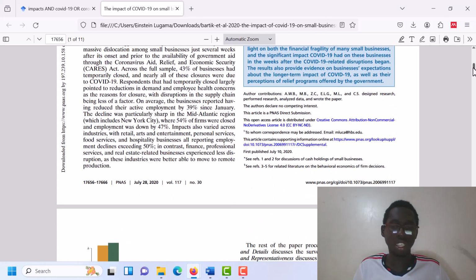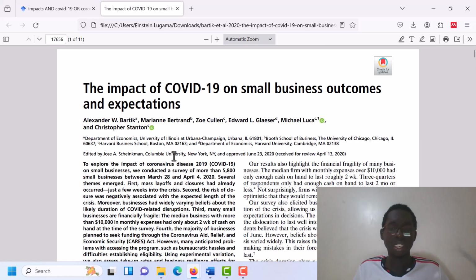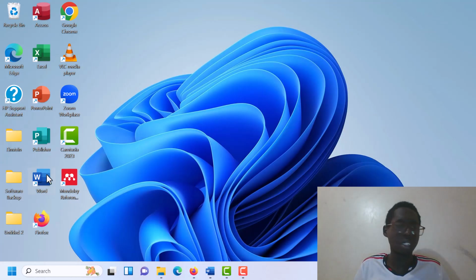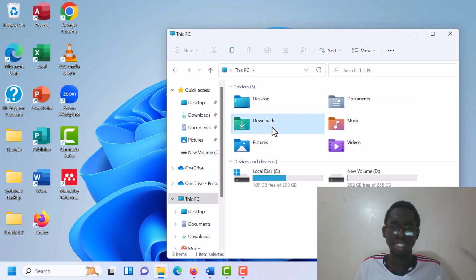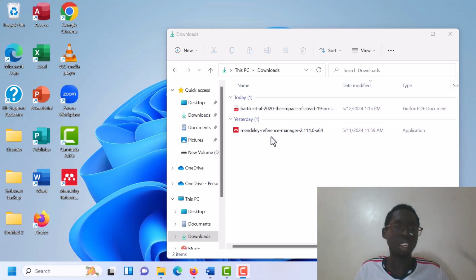I've shown you how to download an article, and there it is, the statistics and everything. Mind you, this download can be saved. Actually, it's saved on your computer somewhere. So let me just go here, on this PC, downloads, and there we have it. That's what we downloaded. And there, people, we have downloaded our article.